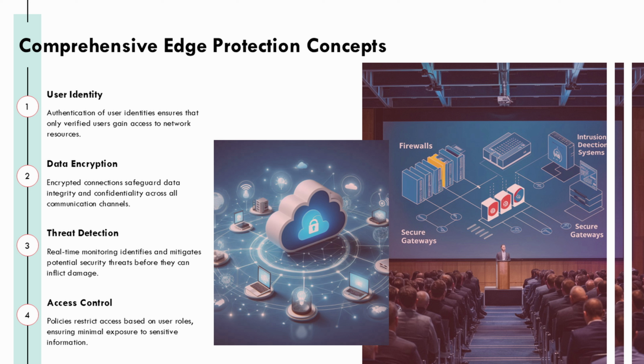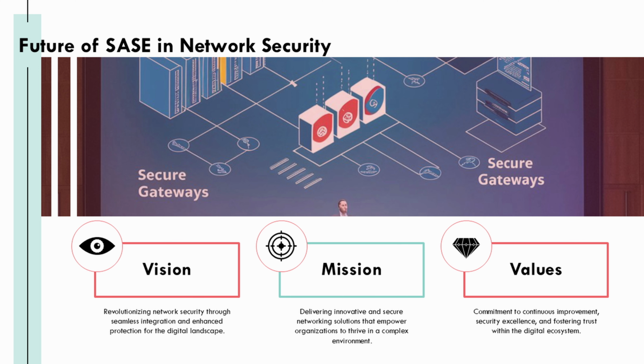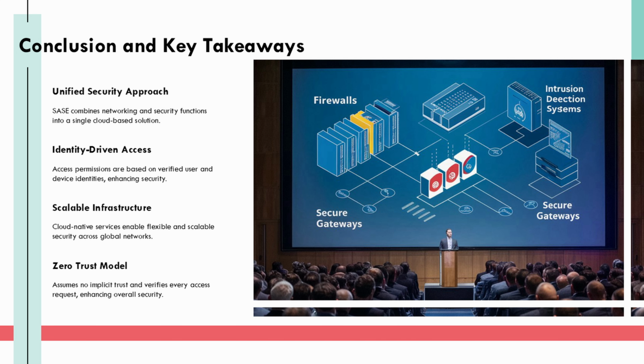Third, it provides comprehensive edge protection, securing every physical, digital, and logical connection point. Finally, SASE platforms implement zero trust security principles that assume no implicit trust and verify every access request regardless of origin. These unique features make SASE architecture a powerful and innovative solution for modern network security.